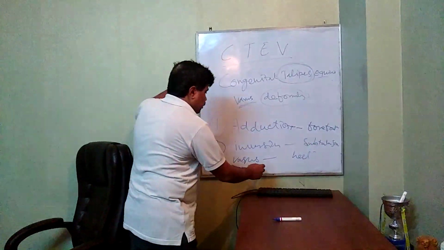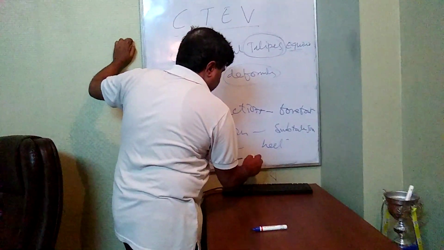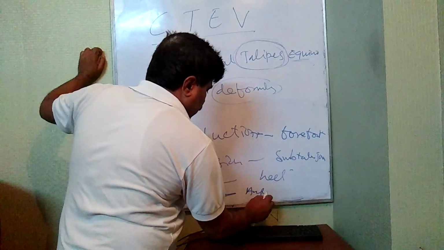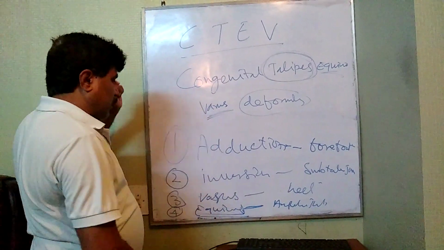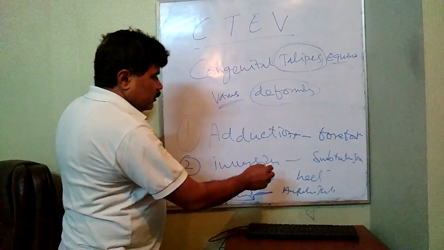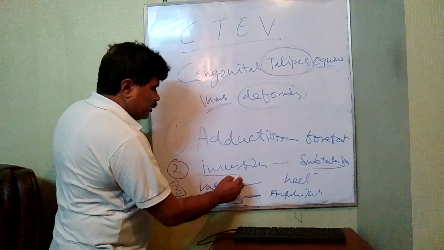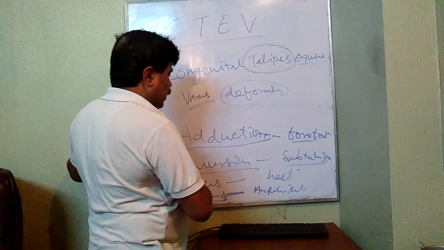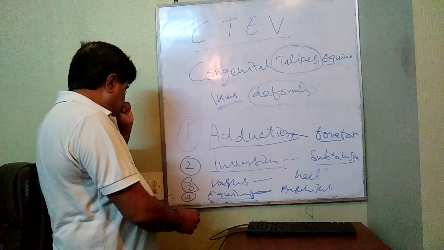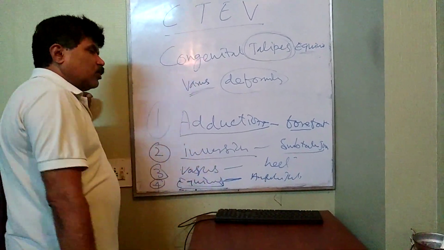So equinus is basically at the ankle joint. The ankle joint goes into equinus, the subtalar joint goes into inversion, and the forefoot goes into adduction. These are the very common deformities, and in varus the heel goes into varus.